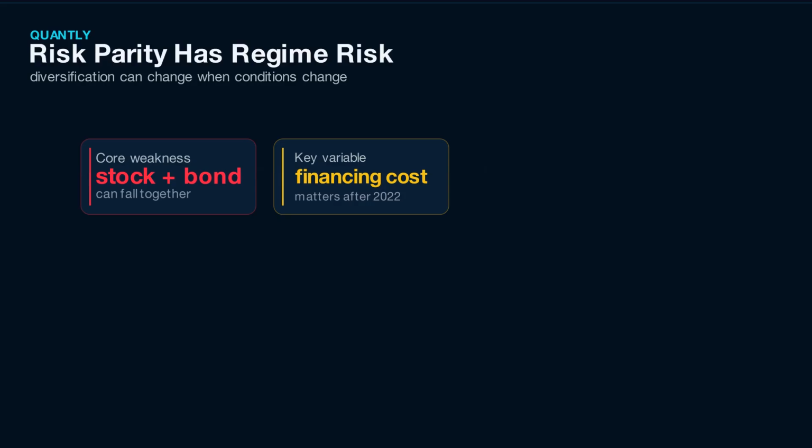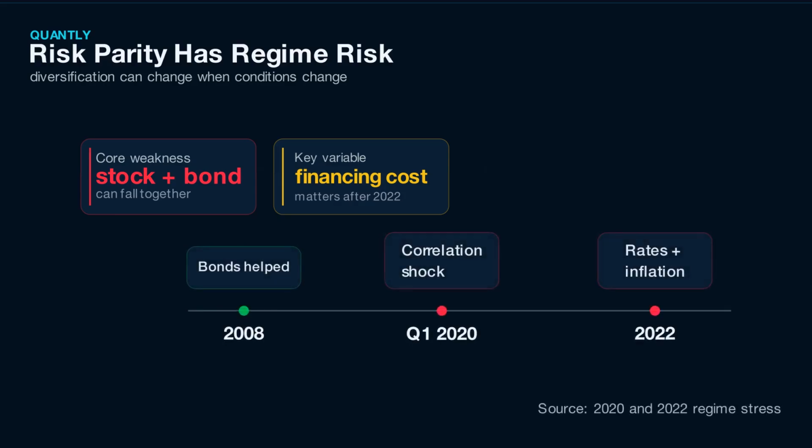The second weakness is financing cost. A levered risk parity portfolio needs borrowed or synthetic exposure. If gross exposure is 1.8 times, then roughly 0.8 times net asset value is financed. At a 5% funding rate, that can be around 4% annual drag before fees and implementation details. The third weakness is assumption risk. Risk parity works best when major asset classes have roughly similar Sharpe ratios over long horizons. Pan-Agora and AQR both lean on that idea. Critics argue that equities may have a structurally higher reward per unit of risk than bonds, especially over very long holding periods.